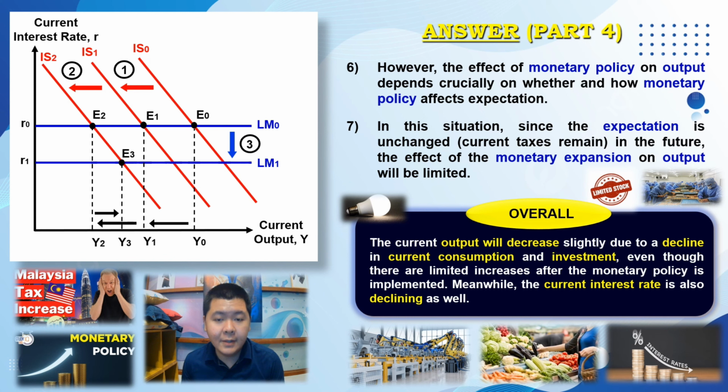So now let us go back to the required question. What are the effects of this policy on current output and the current interest rate? Overall, from the graphical explanation and the details provided previously, it is clearly concluded that the current output will decrease slightly, even though there is a limited increase after the monetary policy is implemented, and meanwhile the current interest rate is also declining as well.